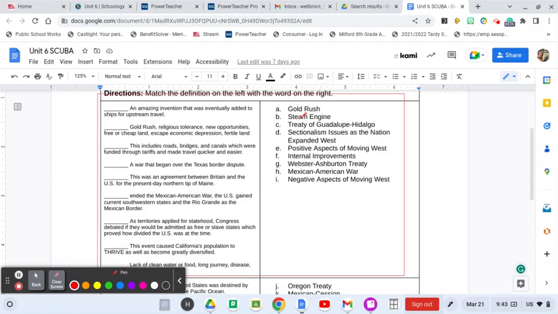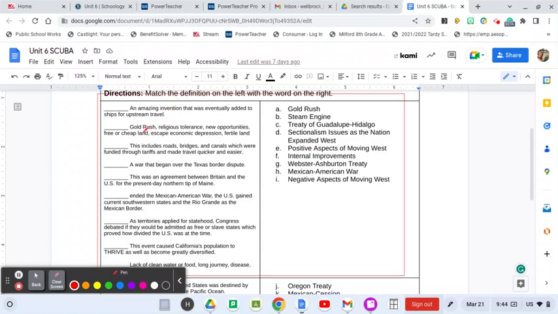Gold Rush, steam engine, Treaty of Guadalupe Hidalgo, sectionalism issues as the nation expanded west, positive aspects moving west, internal improvements. We have a treaty, we have a war, and then we have negative aspects moving west. Can you eliminate any before you put it? This is an invention. This is a thing.